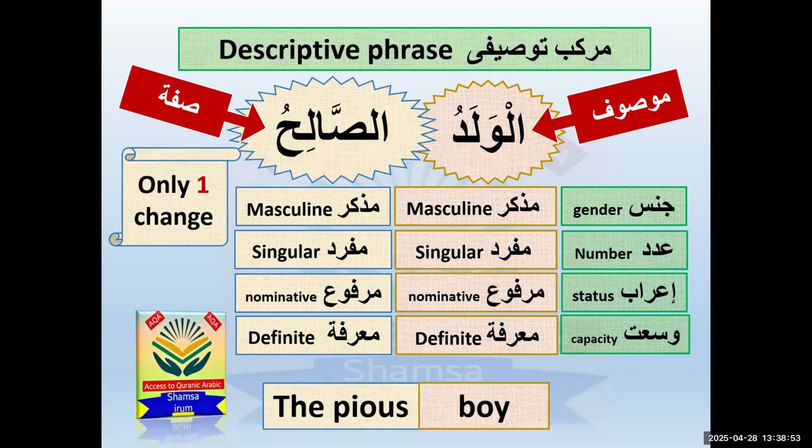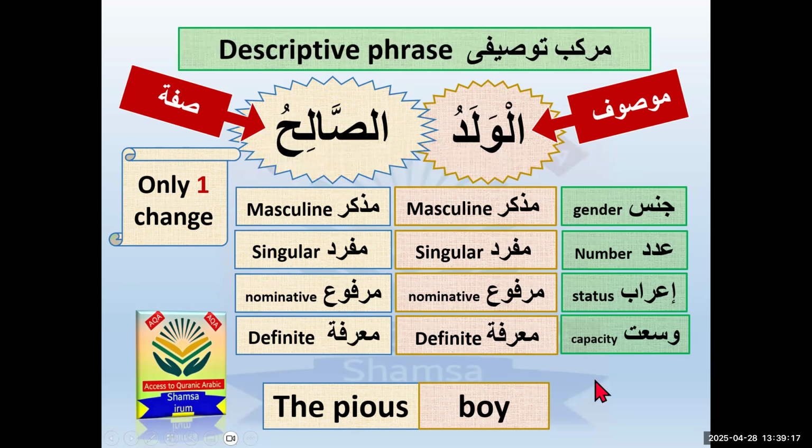And what the change will be, as I explained in the last lecture: if the descriptive phrase is definite, then we will convert the second juz, the second part, which is the sifa. We will convert the sifa's wus'at. If it is marifa, we will convert it into nakira, into indefinite.